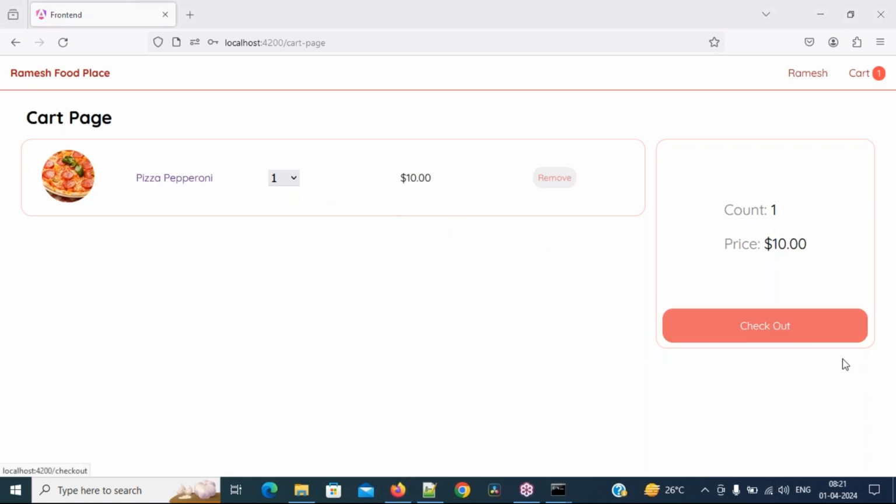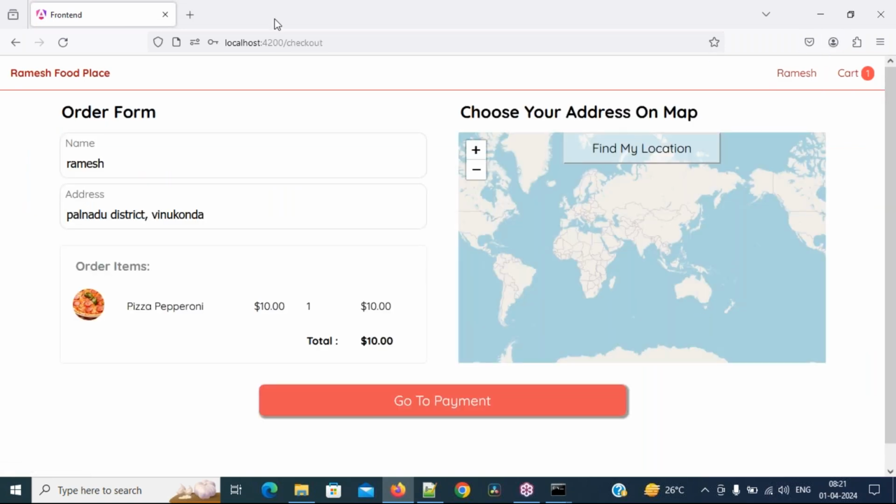Now whenever you go to the checkout page, you should be logged in. Since I have logged in, immediately it is going to the checkout page. Okay, everyone. Here we have order related username. Order form, order name means what? Username, not the product name. And order related address. Palnad district, I am just writing normally. So order items, pizza pepperoni, $10, totally $10.